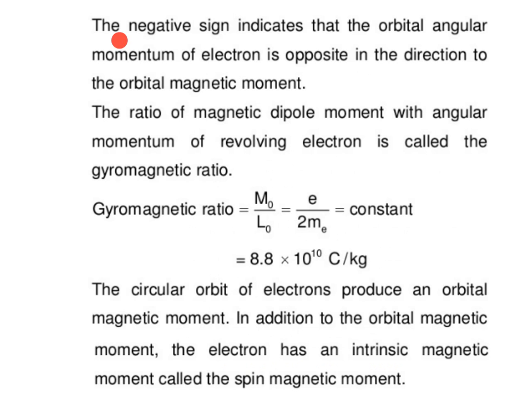The negative sign indicates that the orbital angular momentum of the electron is opposite in direction to the orbital magnetic moment. The ratio of magnetic dipole moment to angular momentum of the revolving electron is called the gyromagnetic ratio.